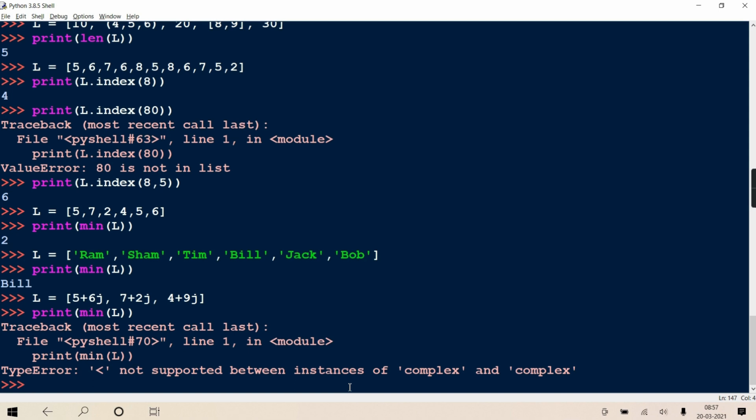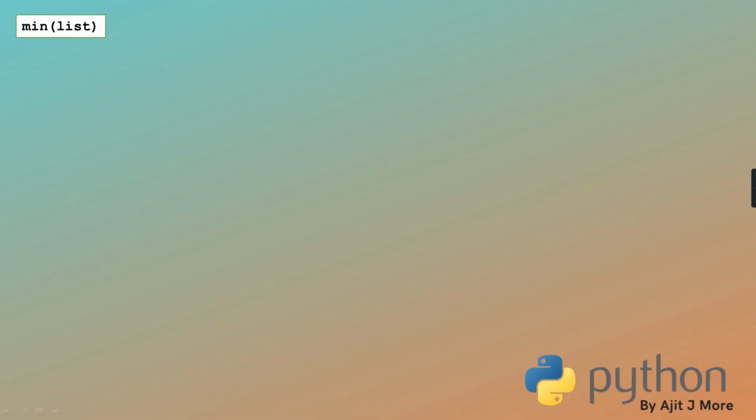Between int, boolean and float, any combination is valid, and in complex there is no provision. You cannot do comparison between complex. Getting? You can do maximum just equality, inequality. If you check the notes also, in that too I have clarified that between complex numbers you can only do equality check, inequality check. Okay, so min you got it.